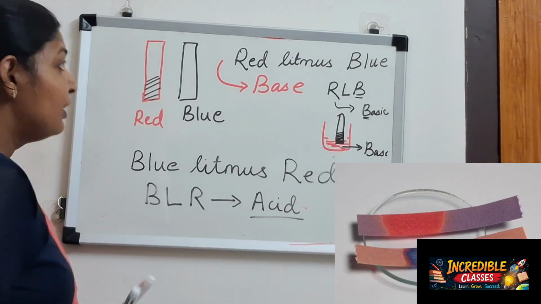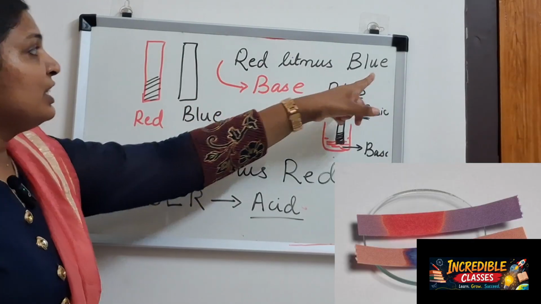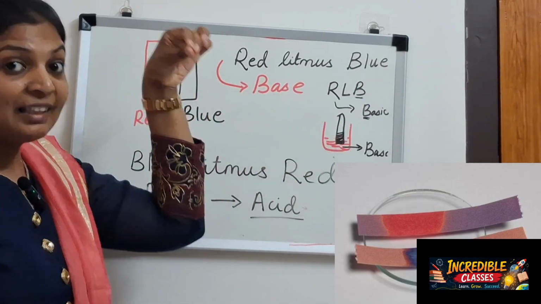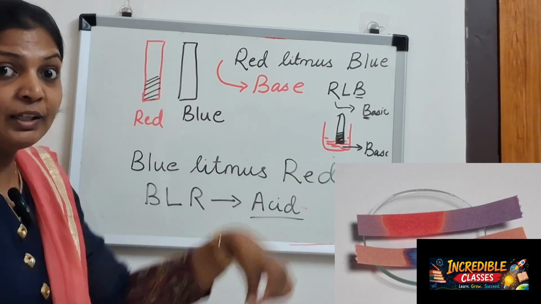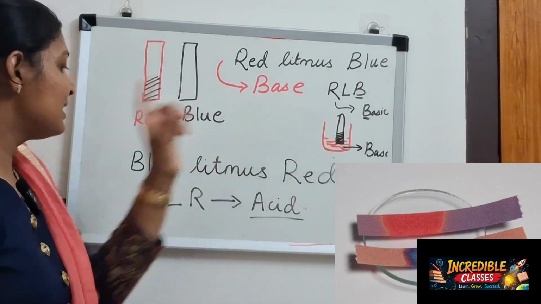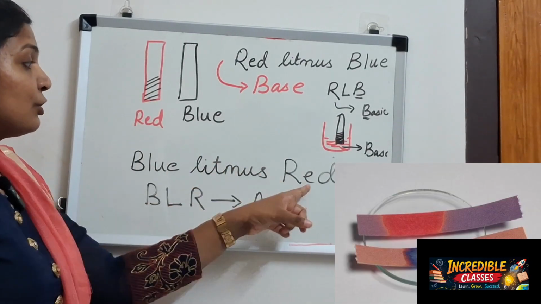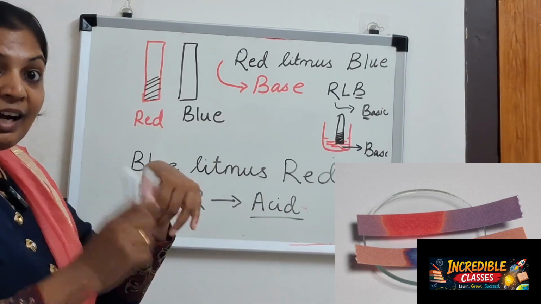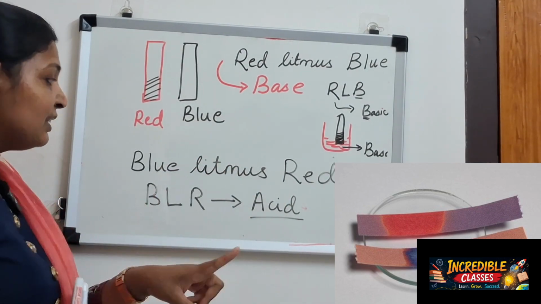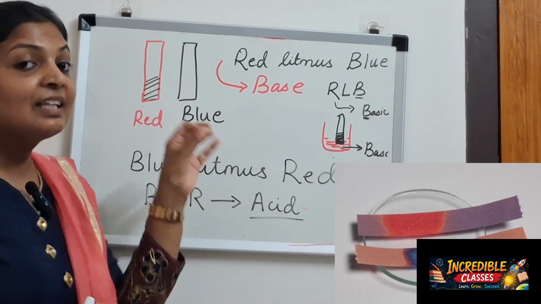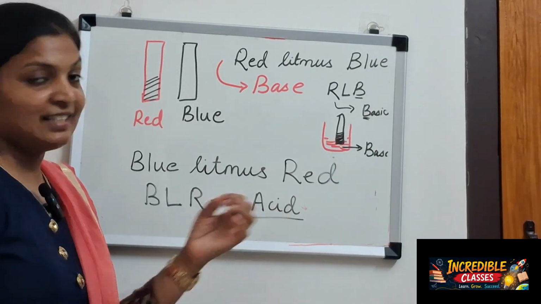If the red litmus changes to blue, the liquid is a base, and if the blue litmus changes to red, then the liquid is an acid.